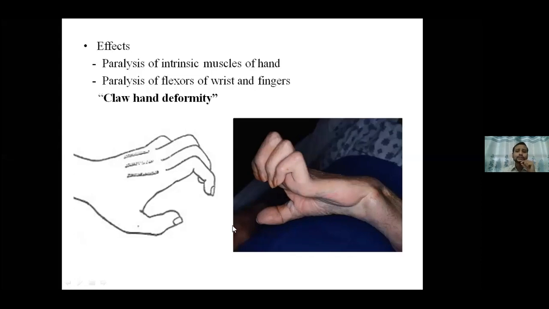Okay, so because small muscles are going to get affected, basically the flexors, already mentioned. So if there is imbalance between flexor and extensor action, if flexors are going to get paralyzed, extension is going to take over. So the condition is coming like this, because extension is going to take the part at a higher percentage than the flexor actions.